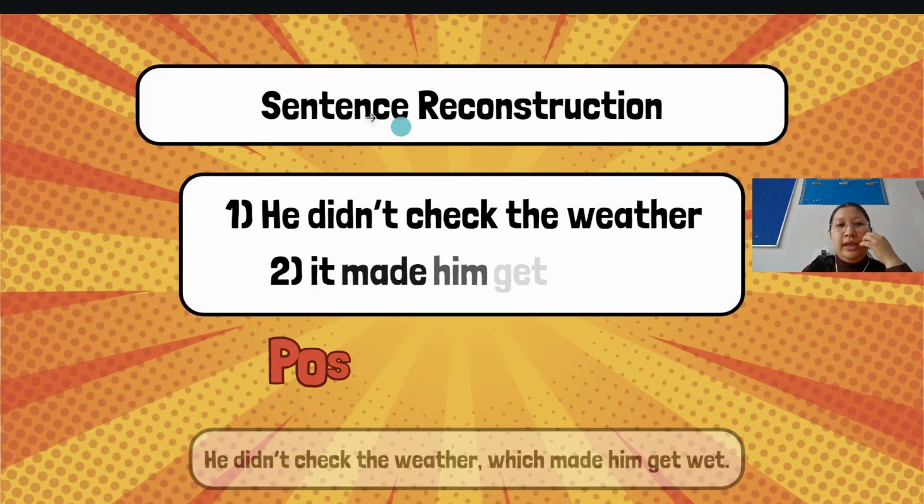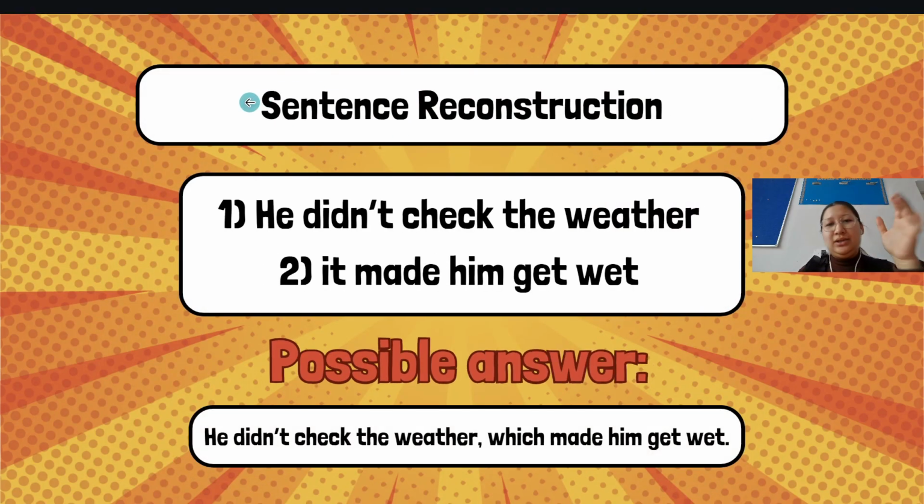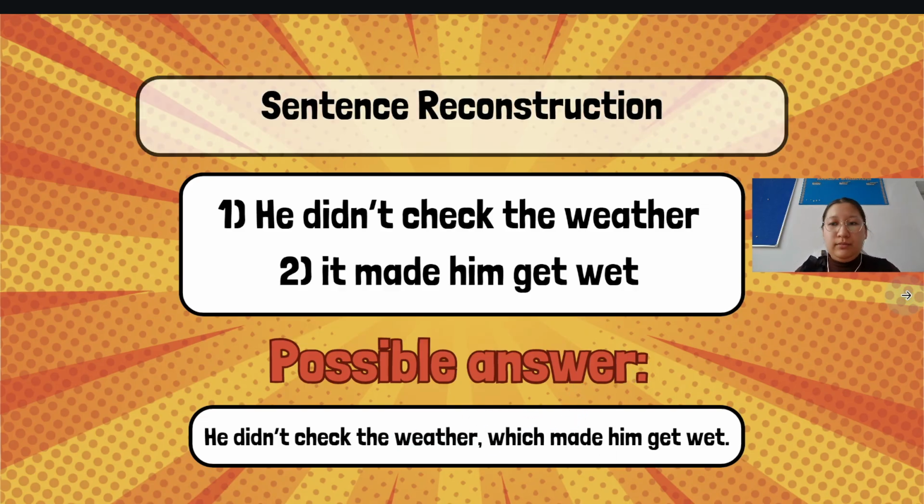So right now, we are going to do the sentence reconstruction tasks. Here we have two example sentences, and we have to connect them with relative clauses. So this is the first example of mine. He didn't check the weather, which made him get wet. We put the which here because it refers to the whole previous clause. Like, this was caused by this. That's why we are using this which. Right, now it's your turn.